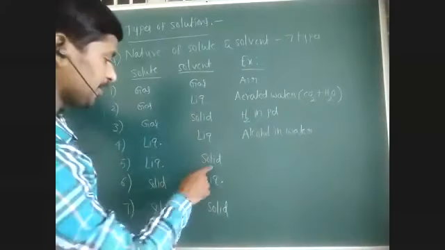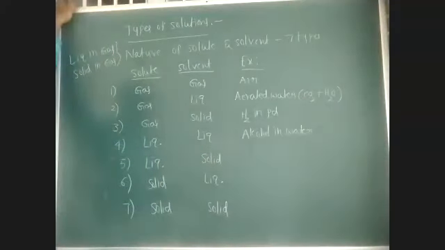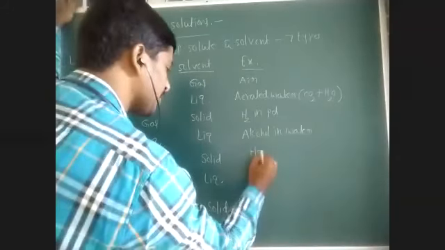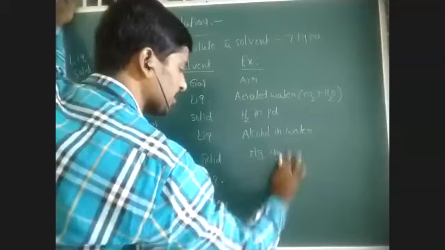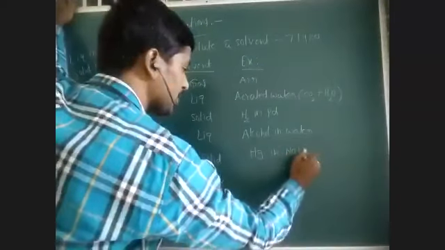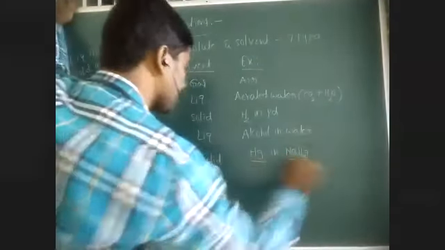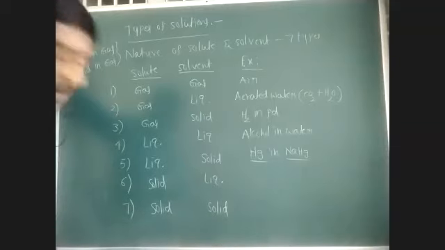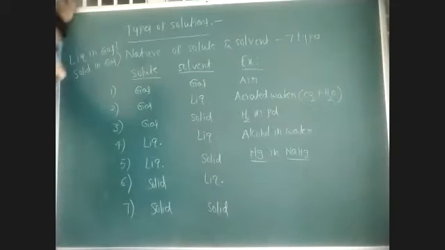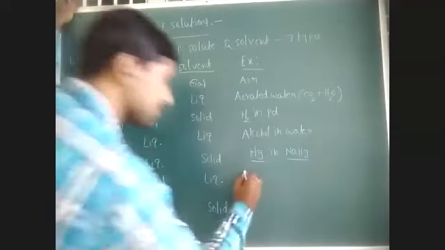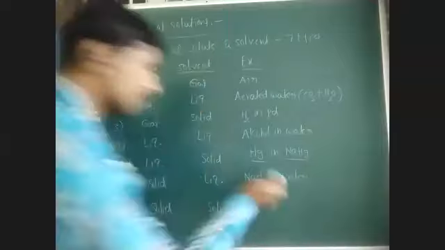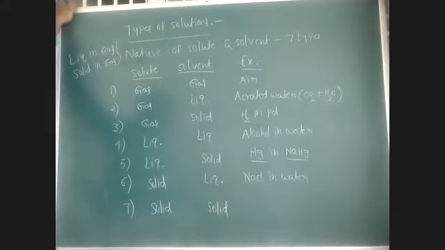Next, liquid in solid. That is mercury in amalgams, for example, mercury in sodium amalgam. Mercury is liquid, sodium amalgam is solid. Next, solid in liquid, for example, NaCl in water or sugar in water. NaCl in water forms a homogeneous solution. Sugar in water forms a homogeneous solution.